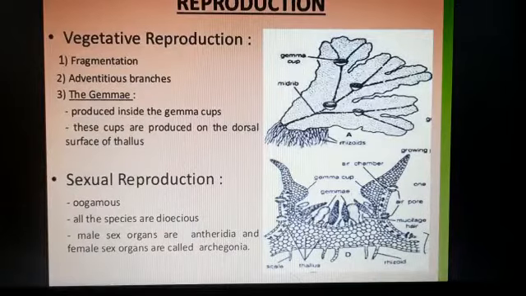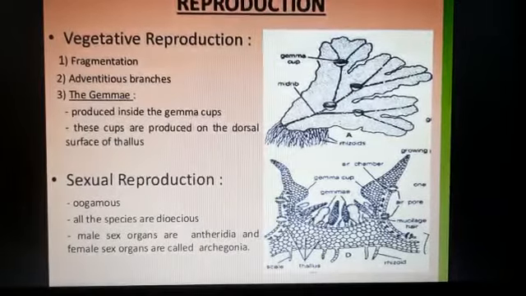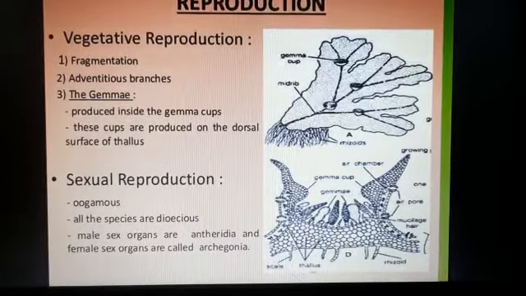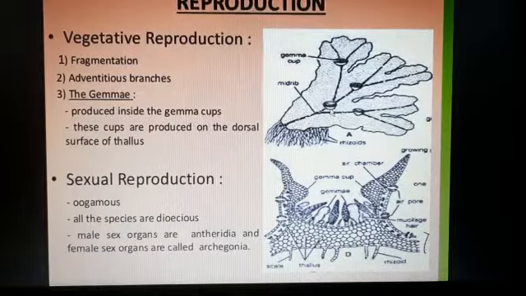Gemma cups are produced on the dorsal surface of the thallus. Here you see on the dorsal surface a gemma cup is produced, and when the gemma cup is detached from the main plant body, it produces a new plant body.